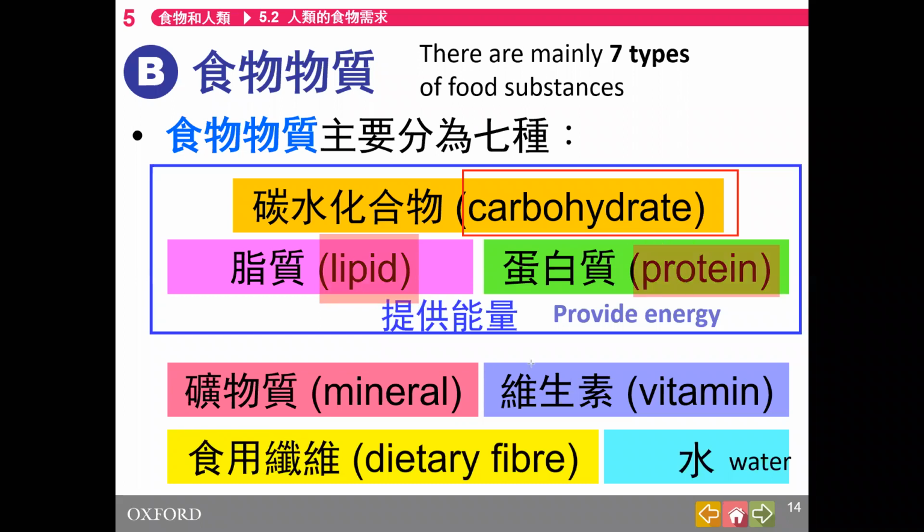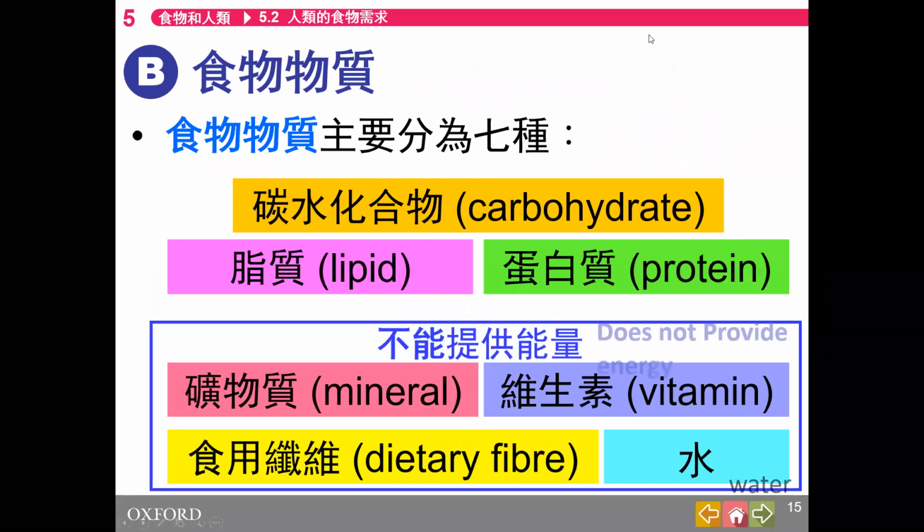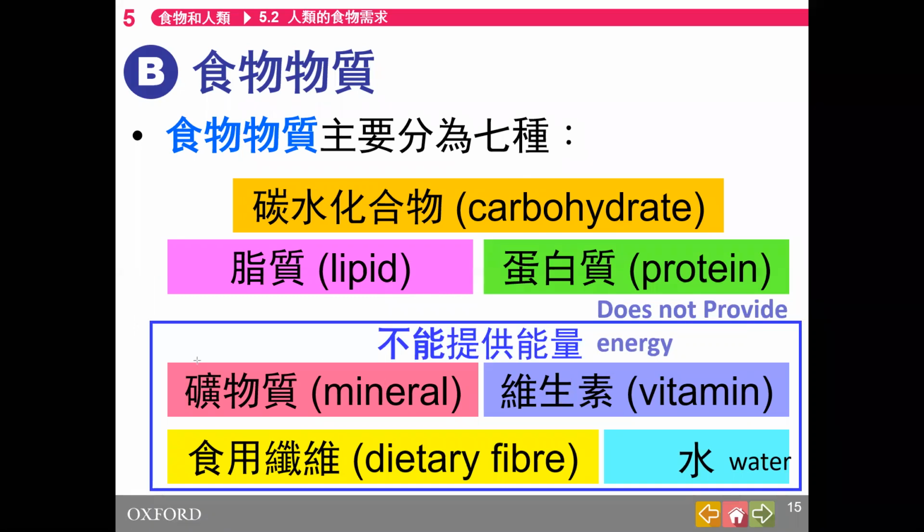Carbohydrate, lipid, and protein provide energy. For those food substances that do not provide energy, we have minerals, vitamins, dietary fibers, and water.